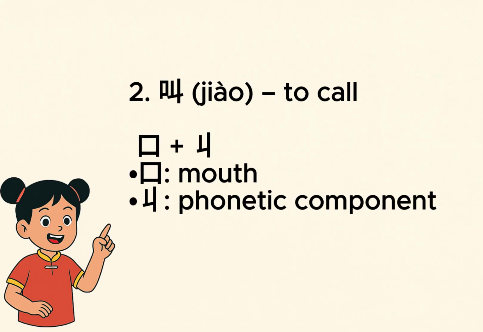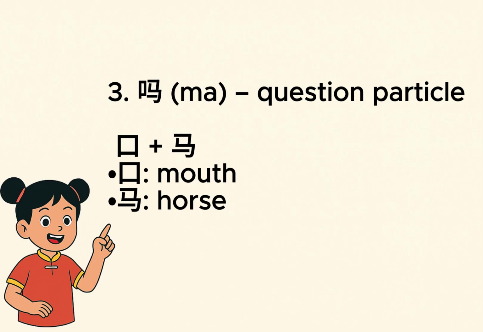Next, we've got jiào. Jiào, meaning to call or to shout. Again, left side, 口, mouth. Always about sound. On the right, we've got jiào, giving us the sound. So, mouth plus sound equals calling out loud. Pretty cool, right?